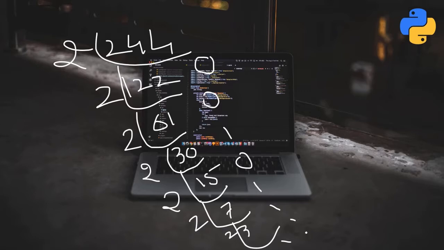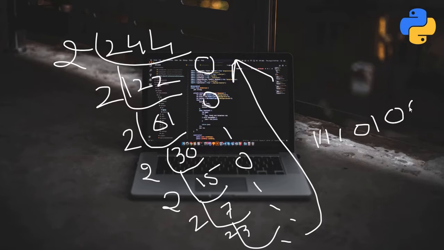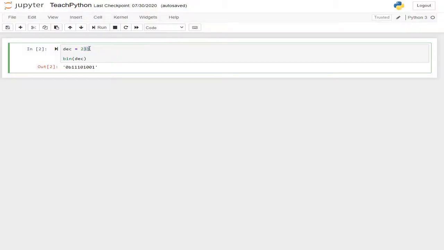So the binary number for this will be, reading from here to here, 1 1 1 1 0 1 0 0. So this should be the binary number which our Python should have calculated. Now instead of 233 I will write 244, and when I press Ctrl Enter you can see this is the output we calculated and this is the output the computer gave us.